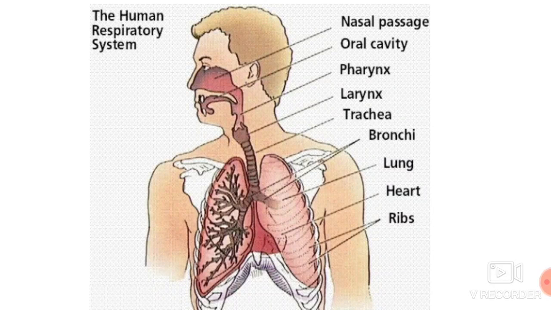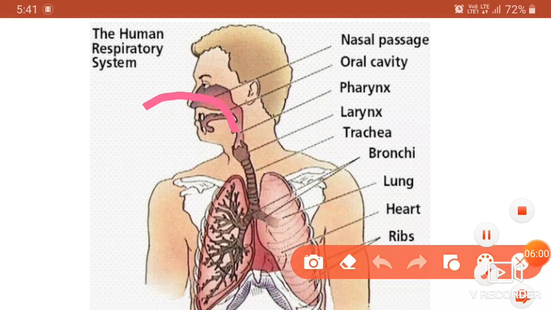Dear children, what is the main role of the pharynx and the larynx, what is the main role of the trachea, and what is the role of the bronchi? These are what we are going to discuss now. Just observe carefully: when air enters through the nasal cavity, it reaches the neck region, where the larynx and pharynx are. The pharynx and larynx are very helpful to separate the food and air.